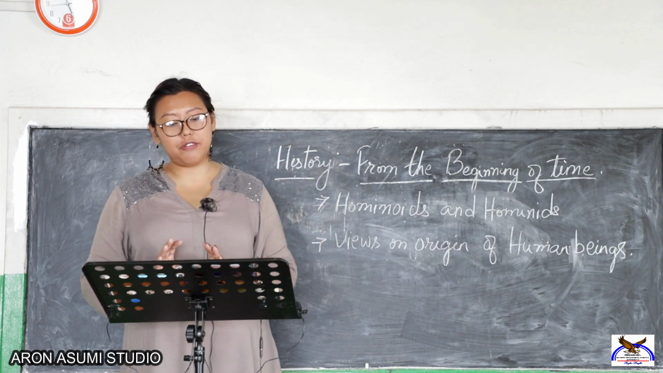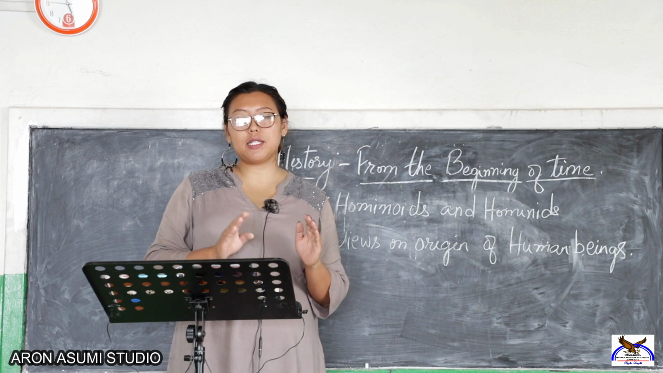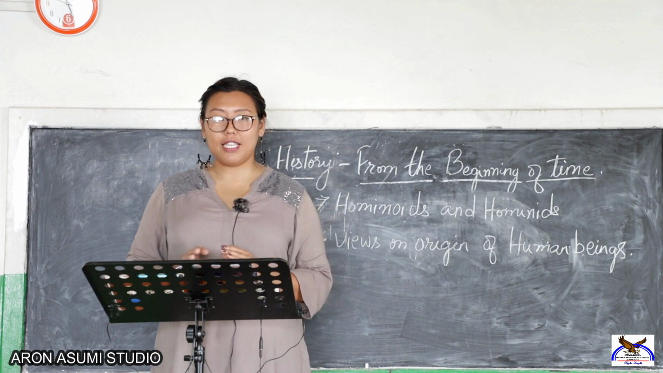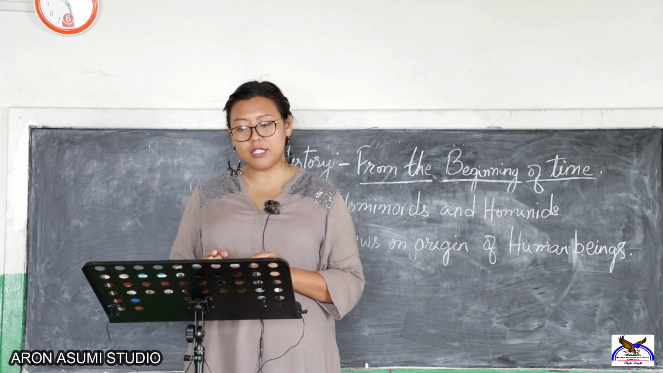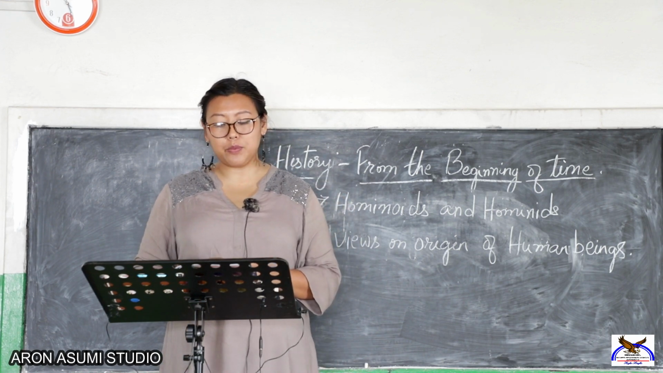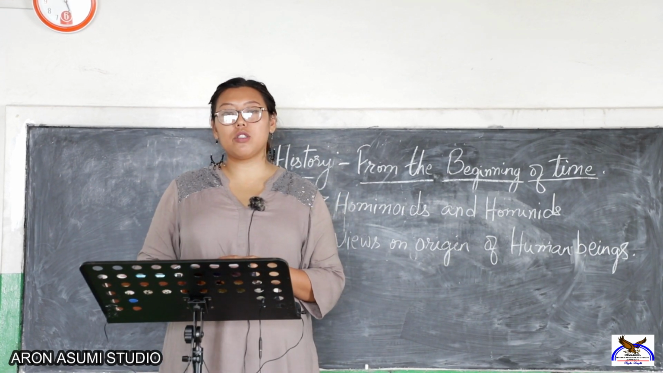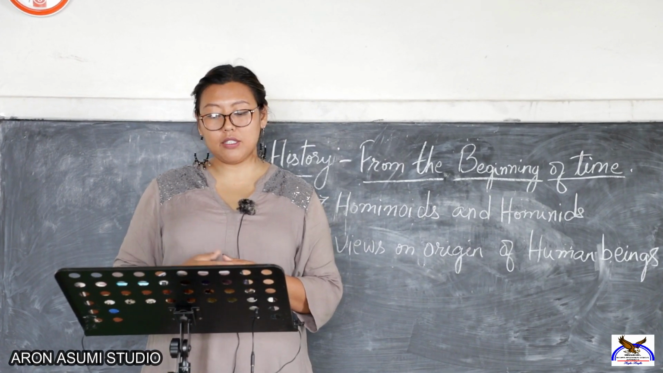Hominids evolved from hominoids. Both hominids and hominoids shared certain common features, but they also have some differences as well. So let me first explain to you what is hominoid. Hominoids have smaller brains compared to hominids, and hominoids were quadrupeds. Quadrupeds means mammals which walk on all fours, using both their hands and legs.